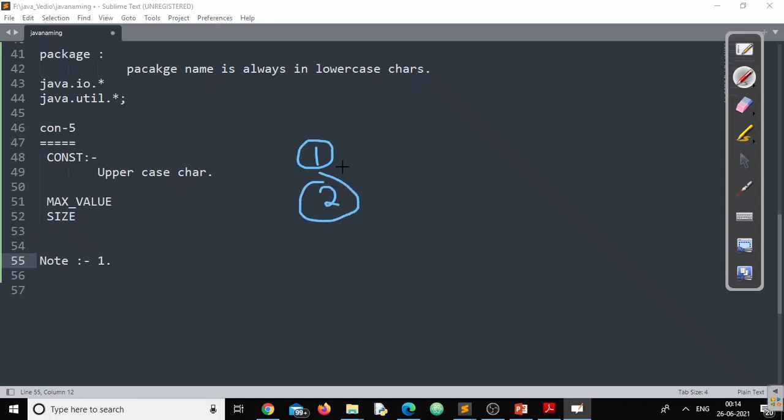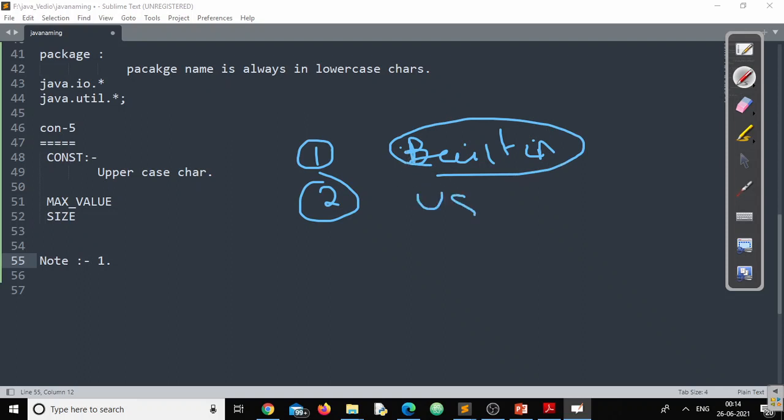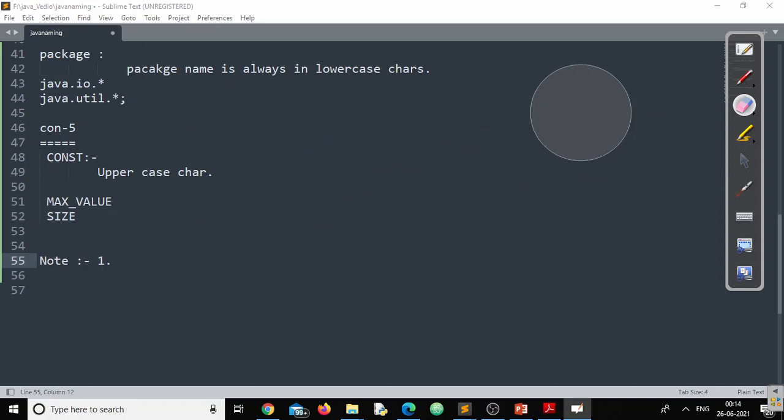One option, all the things that we have covered are already built in, or predefined. Now, at some point we might have a requirement to go beyond that, which we call user defined. So we need to understand: is the naming convention applicable for built-in components only, or user defined components, or both?